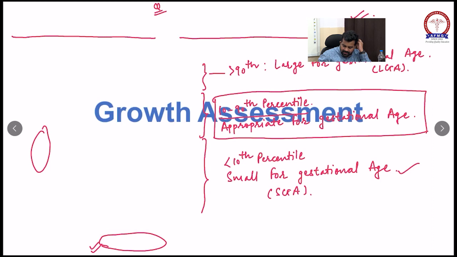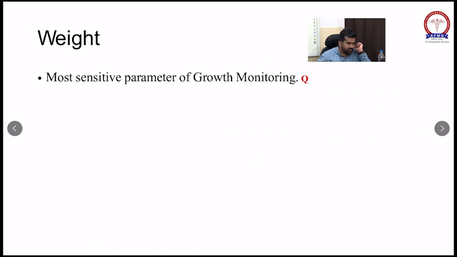Now we will see how we will assess growth. In growth assessment, let's discuss weight first. How will we assess it? So remember, weight is the most sensitive parameter of growth monitoring. Why is weight the most sensitive parameter?